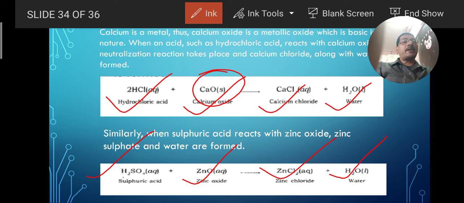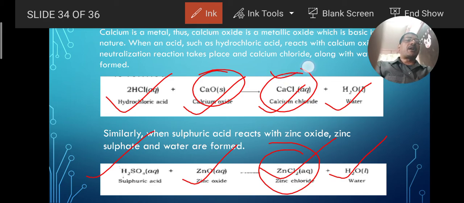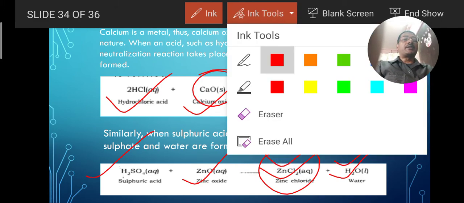So there should not be any kind of doubt about what will be formed when an acid reacts with a metal oxide or any base. It may be a metal oxide or directly a metal hydroxide. Hydroxide is also a base and oxide is also basic in nature. So as a result of that, there will be formation of salt and water. Calcium chloride is a salt here and zinc chloride is also a salt here. So you are clear about this reaction, that when an acid is reacting with a metallic oxide, then salt and water are produced. Here also salt and water are produced. I think it is clear to all of you.